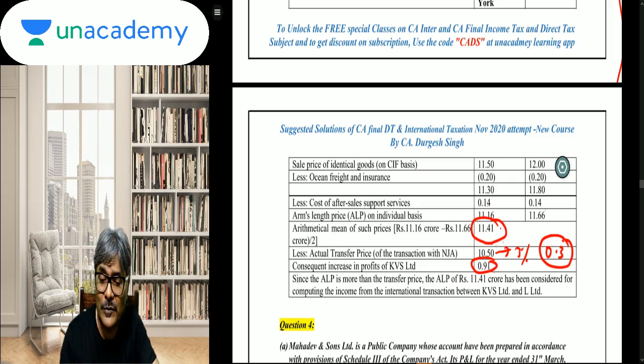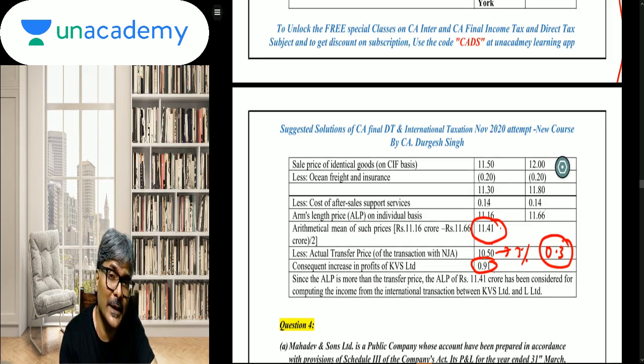But supposing, students, the difference between the arithmetic mean and the actual transfer price would have been 0.2 and 3% would have been 0.3, then the difference doesn't exceed 3% of the transfer price.